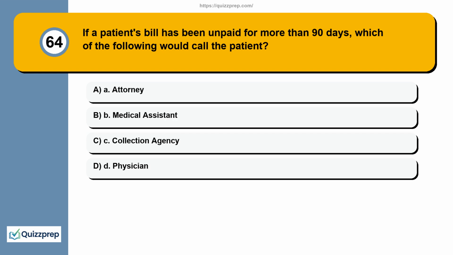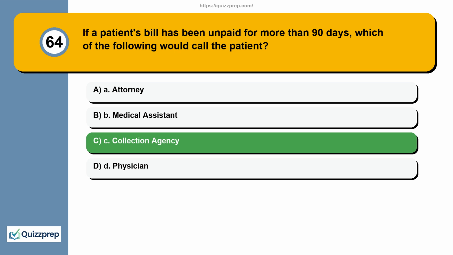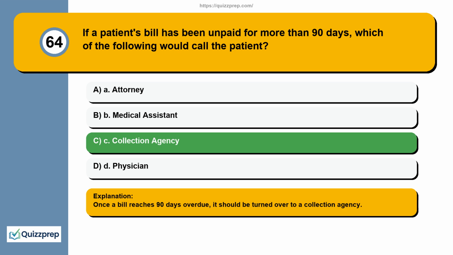Question 64. If a patient's bill has been unpaid for more than 90 days, which of the following would call the patient? A. Attorney. B. Medical assistant. C. Collection agency. D. Physician. Once a bill reaches 90 days overdue, it should be turned over to a collection agency.